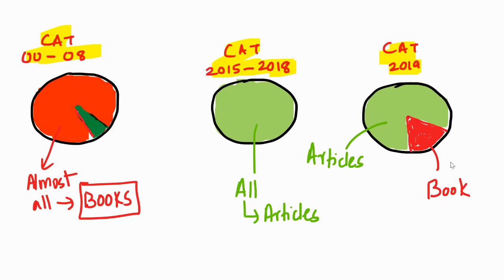But in CAT 2019, they picked one book. Now, what a book does is that a book is slightly more niche, in the sense that you have someone who's going to purchase the book. The audience for the book may be very different from the audience for an article. And especially, let's say the book talks about Friedrich Nietzsche's understanding of ethics, or something like that. And that audience is very different. So the author in a book may spend, let's say, 2-3 chapters introducing the whole topic, and then gets to the next chapter in a little more depth.